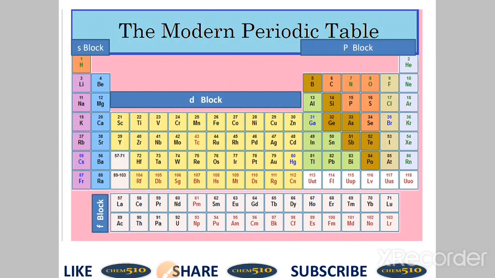Then the D block is present in groups 3 to 12. It is also called transition elements. The P block is in the 13th to 18th group. The 18th group is also called inert elements or noble gas elements. And apart from that, the F block is at the bottom of the periodic table.